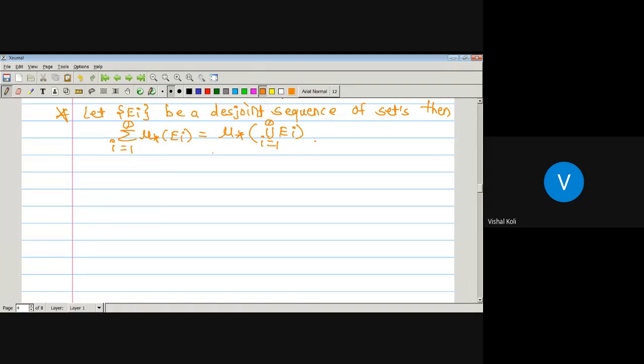Then we have to prove that summation over i running from 1 to infinity inner measure of Ei is less than or equal to inner measure of union over i running from 1 to infinity Ei.